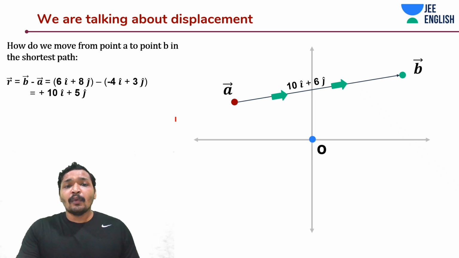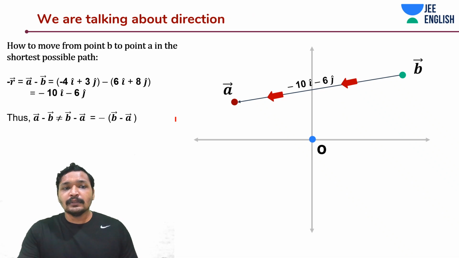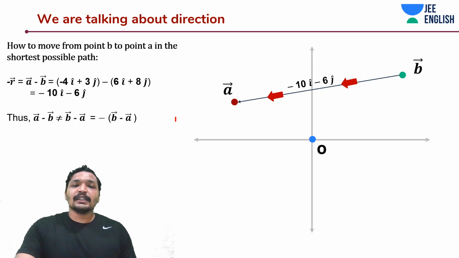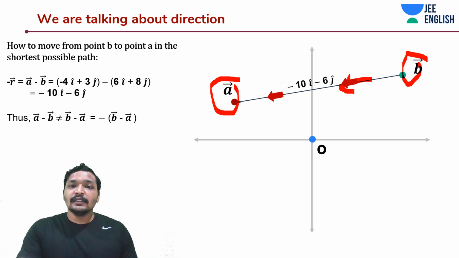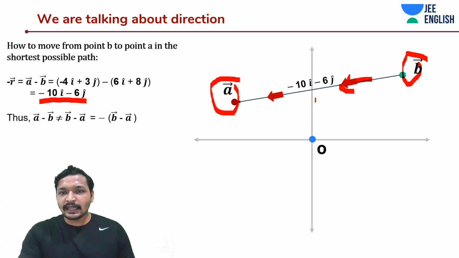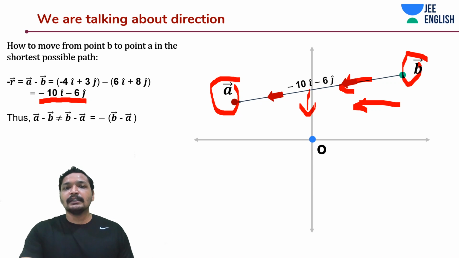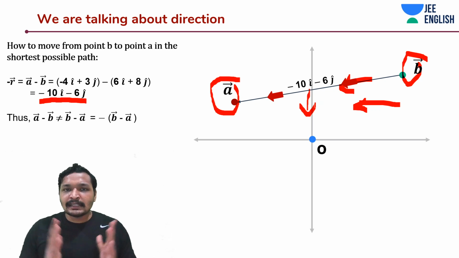And now, what about if I have to move from B to A? I have to do the reverse thing, right? Like I have to basically subtract A from B, because A is the final point in this case. This is the direction that I have to move. That means I have to subtract A from B. And I found that it's minus 10 i cap, minus 5 j cap. Isn't that correct? I'm moving along minus x axis and minus y axis to get to A. Isn't it? So it's as simple as that.